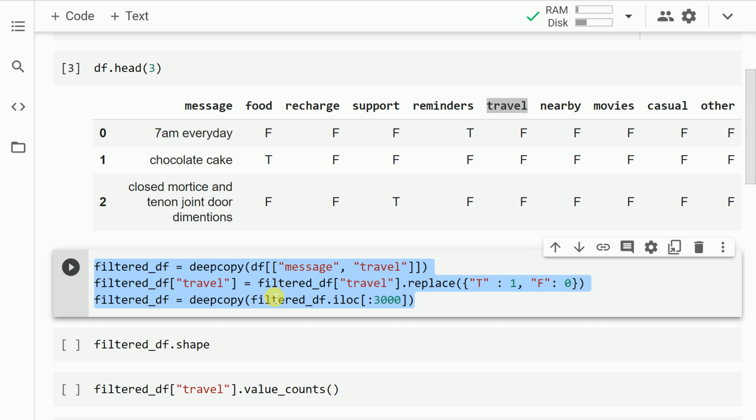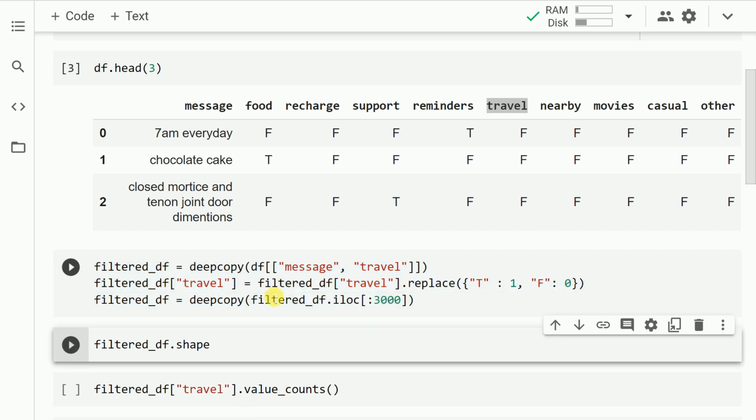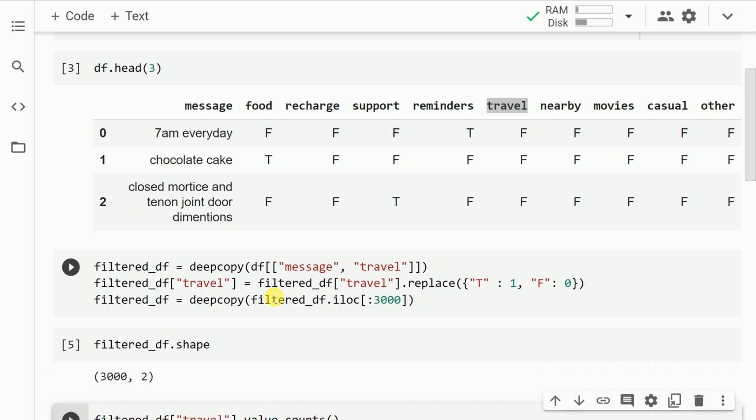Given the dataset has around 40,000 rows, I wanted to keep it very simple. So I'm considering only the first 3,000 rows of this dataset. So let me go forward and run this cell. So now when I show you the shape of the data frame, I'm pretty sure it will have 2 columns and 3,000 rows. Yeah, exactly. So I have a data frame right now which has 2 columns. One is my feature column which contains only text, and the other is my target variable or target column which is my travel column.